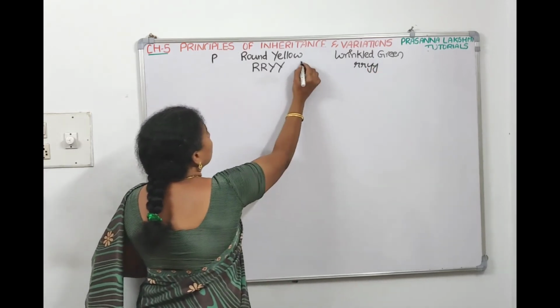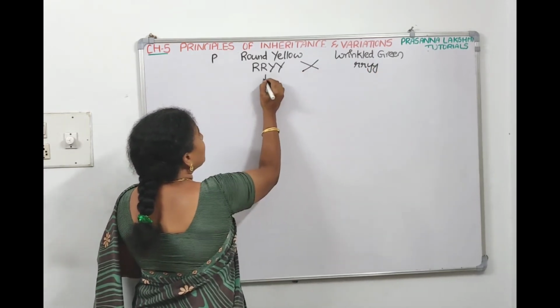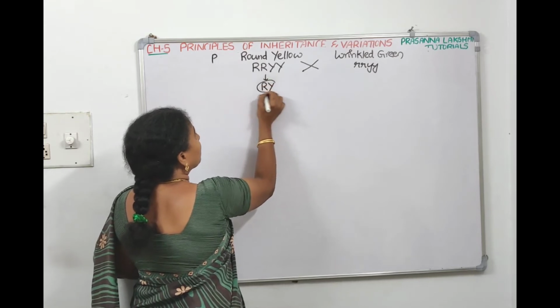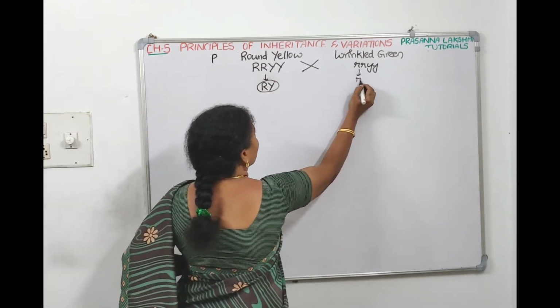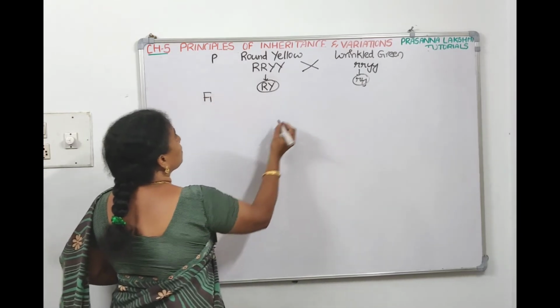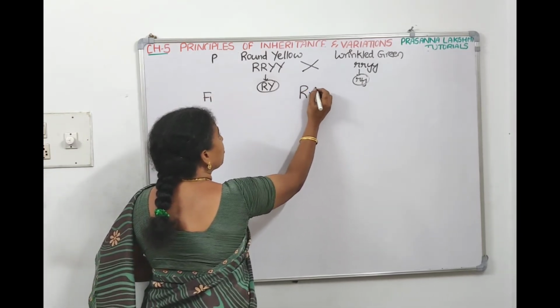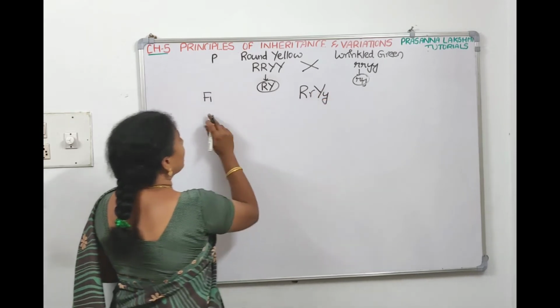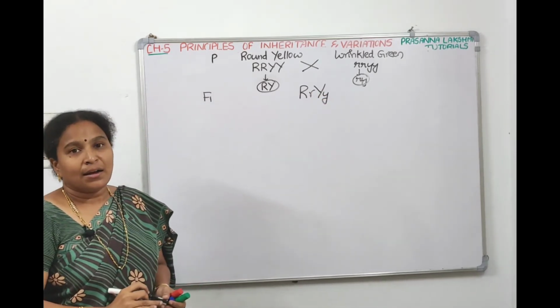When we do crossing, from here the gamete will be capital R, capital Y. From here the gamete will be small r, small y. The F1 generation will be capital R, small r, capital Y, small y. So the F1 are hybrid.